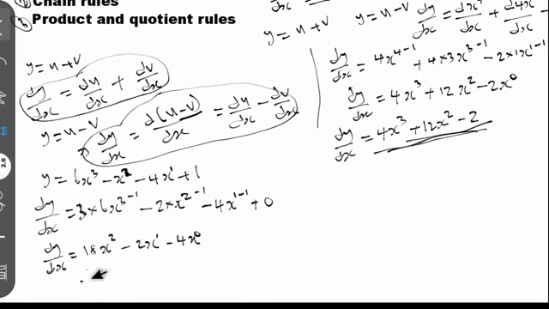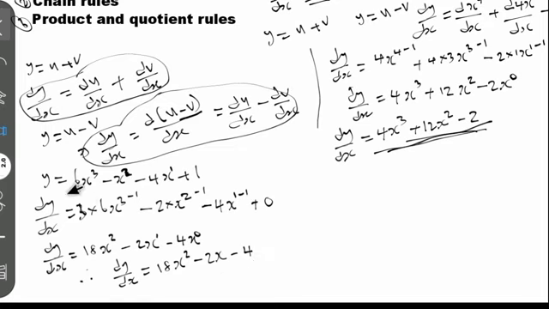So therefore now you can say that our dy/ds is equal to 18s with power of 2 minus 2s. This s means that it's raised to power 1. I don't need to indicate it as 1. Just know that if you have an ordinary s, that s is raised to power of 1. Now we have minus 4, with s to the power of 0. Let me correct that mistake: anything that is to the power of 0 is always equal to 1. So 1 multiplied by this 4 equals 4. So the answer is equal to 4.